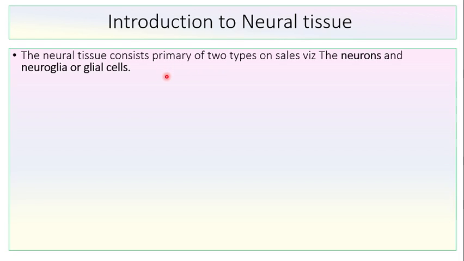So here is the structure of nervous tissue or neural tissue. The neural tissue consists primarily of two types of cells, the neurons and neuroglia or glial cells.